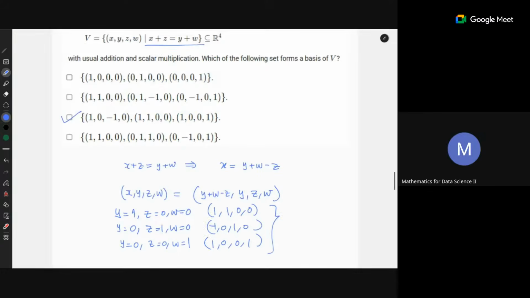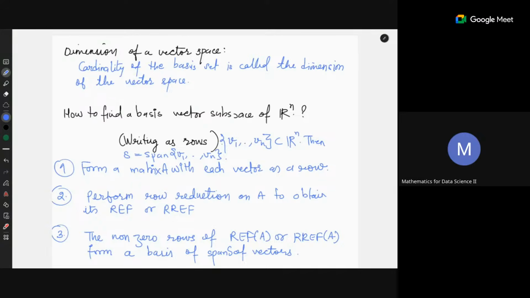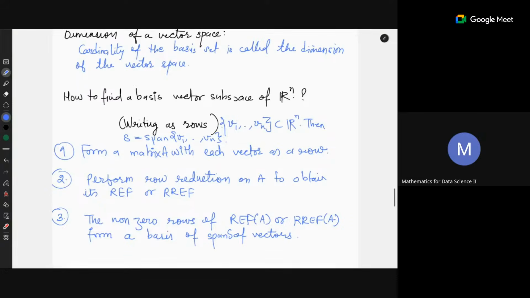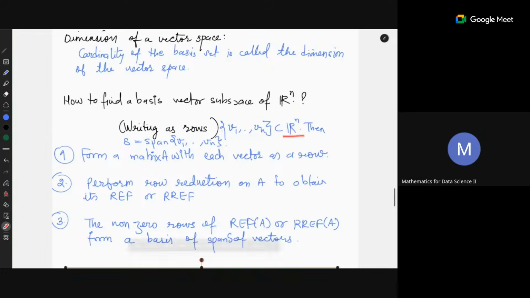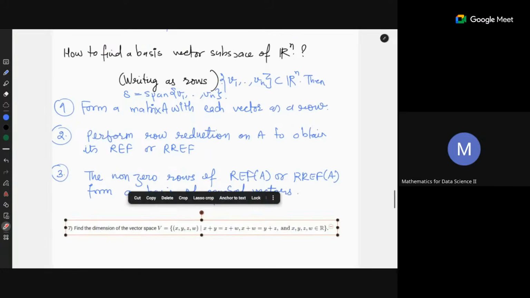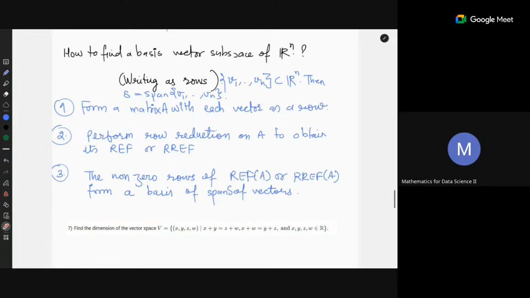Okay. So what is the dimension of a vector space? The cardinality of a basis is called the dimension of the vector space. Now how do you find the basis of a vector subspace of Rn? You are given a set of vectors V1 to Vn in Rn, and you want to find the basis from that. So how do you get it?